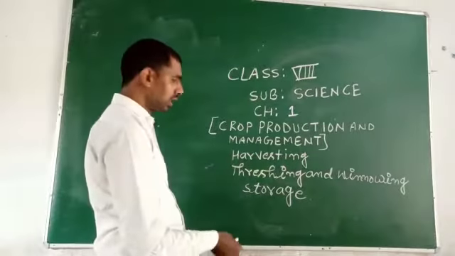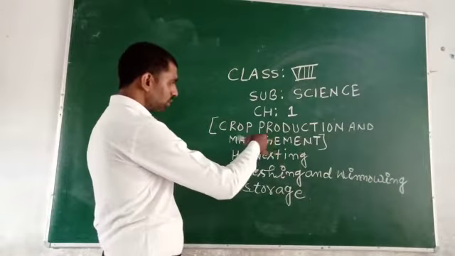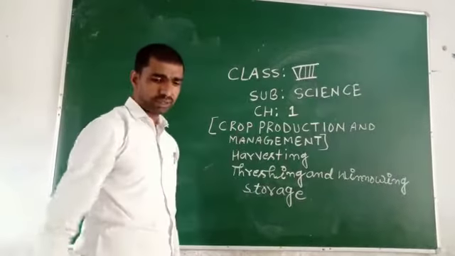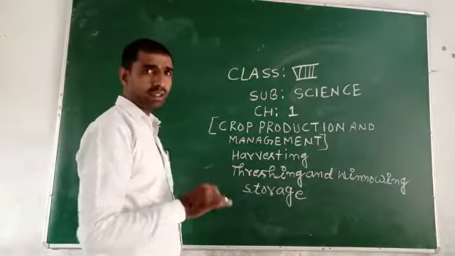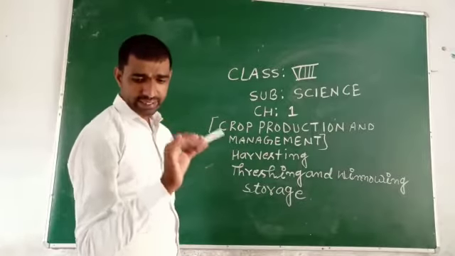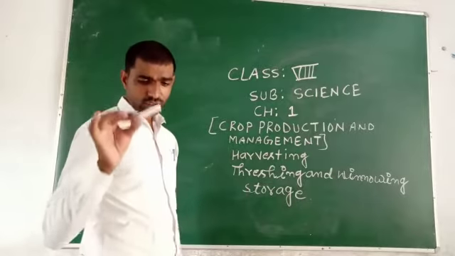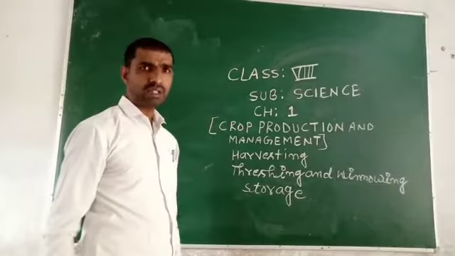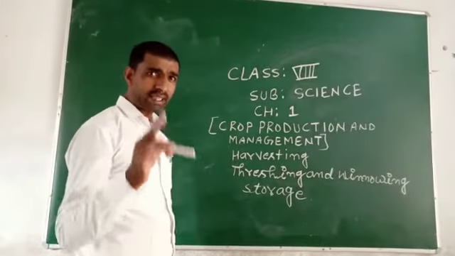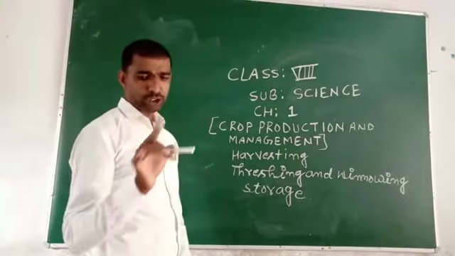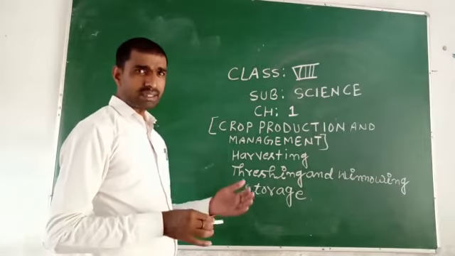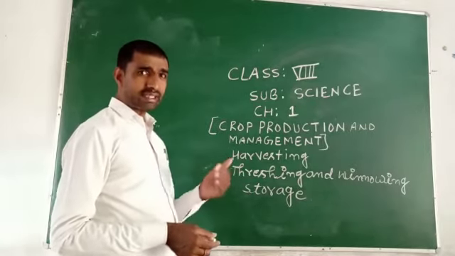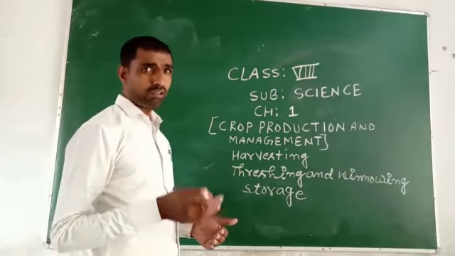So first of all, I am going to describe harvesting. Harvesting is the cutting and gathering of mature crops from the field. That means harvesting is the cutting and gathering of mature crops from the field.